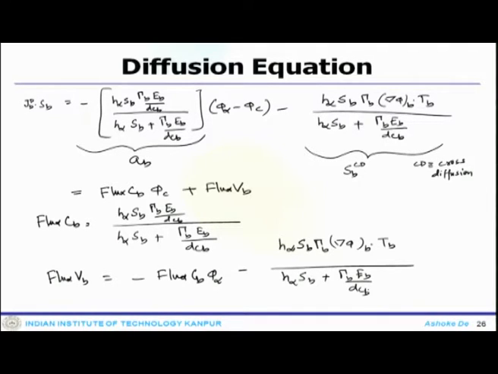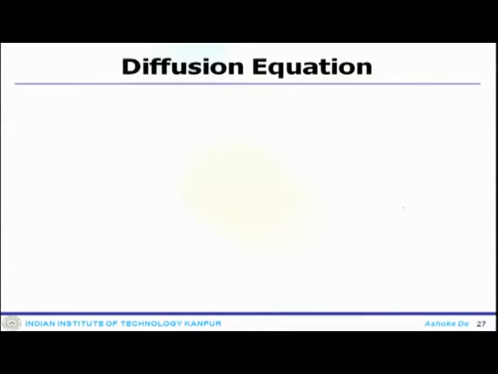Now, the thing is that since this is for the non-orthogonal system, if the cross diffusion coefficient is 0, that means from here you can always get back the similar thing for the orthogonal system, and that is a special case of the non-orthogonal system where this particular term actually goes to 0. Then everything else looks exactly similar for the orthogonal system.